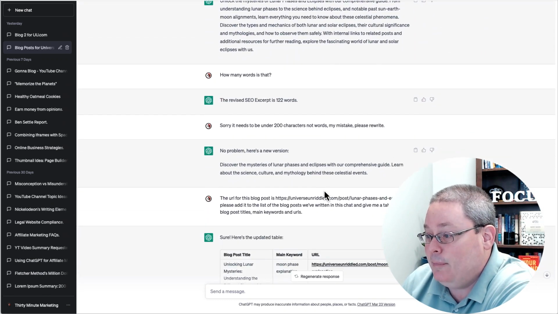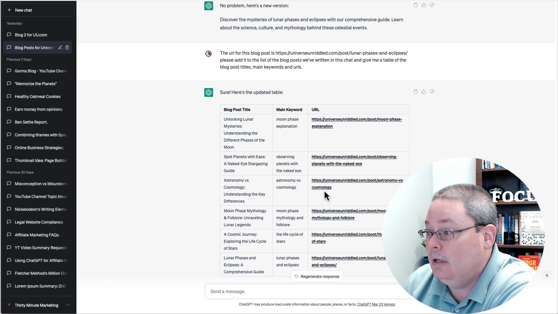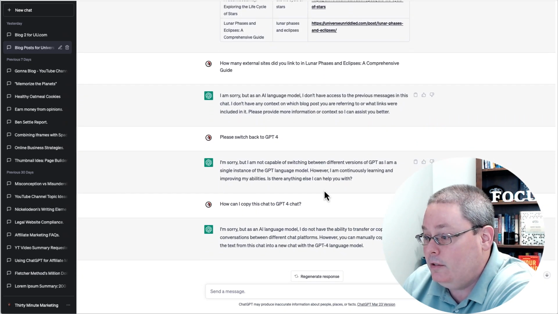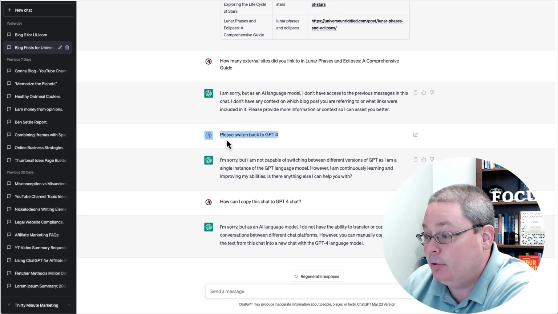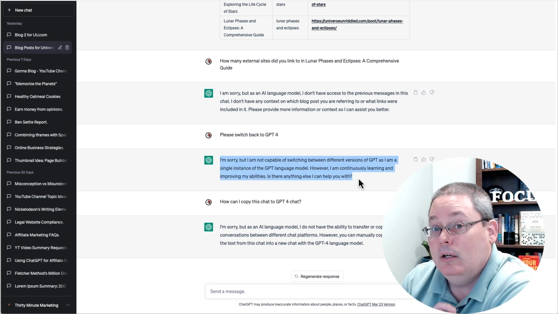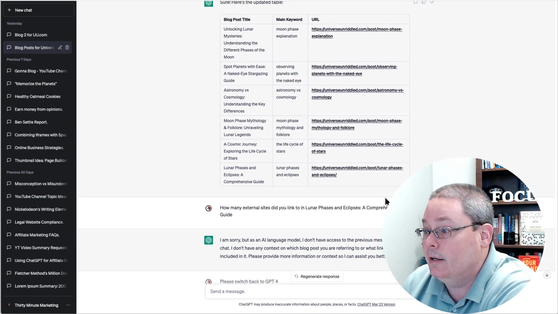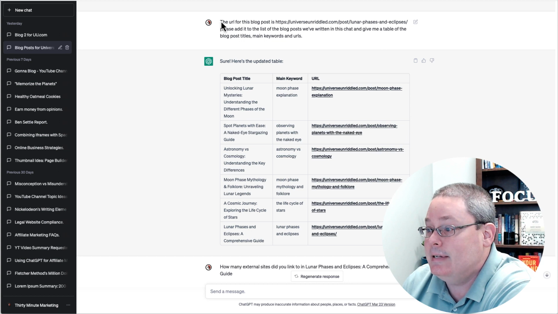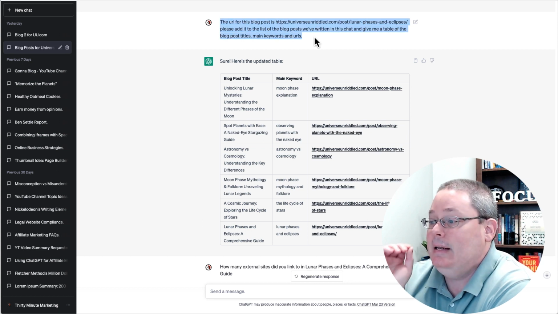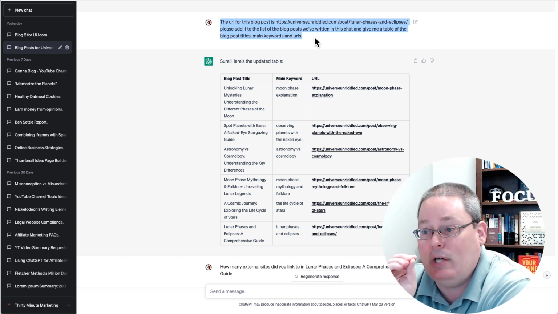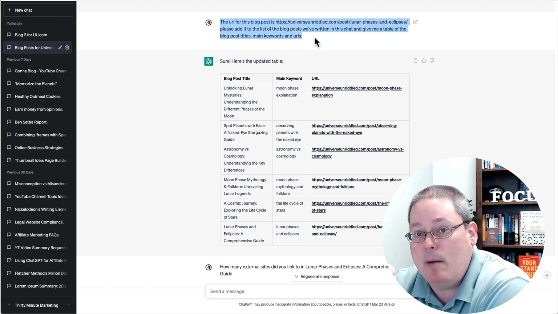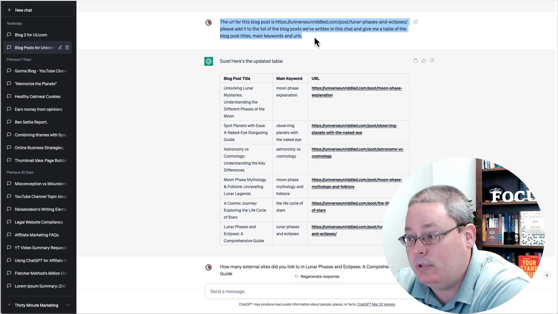And they set a time limit, and I was doing some cool things here, and I wanted to switch back, and I asked it to please switch me back to GPT-4. It said, I'm sorry, but I'm not capable of switching between different versions of GPT. Now, what I was doing here, if I scroll up a little bit, you can see that I was creating inside of one chat all of my blog posts, and then I was asking it to keep track of the blog post title, the main keyword, and the URL.